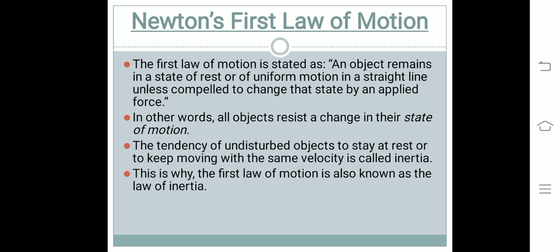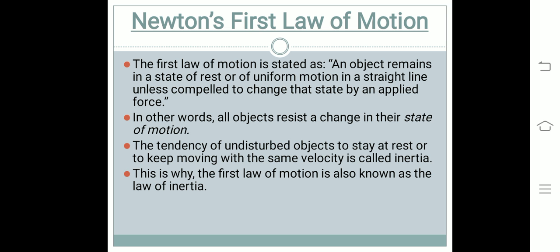Newton's first law of motion. Newton's first law of motion states that an object remains in a state of rest or of uniform motion unless and until an unbalanced external force is applied on it. In other words, we can say that all objects resist a change in their state of rest or of motion.